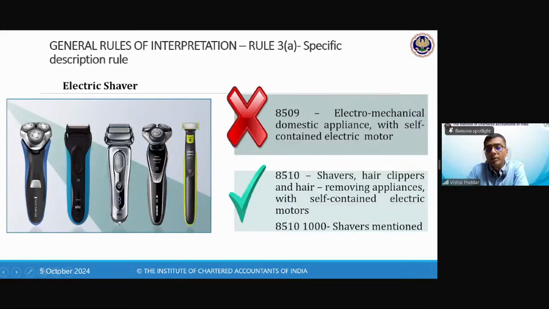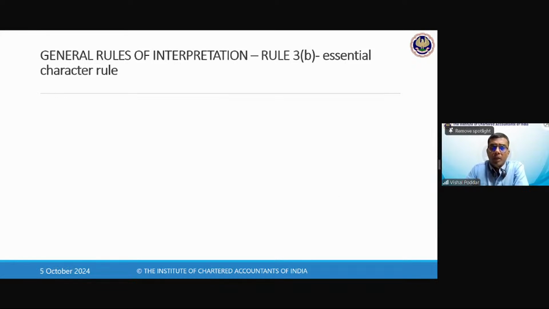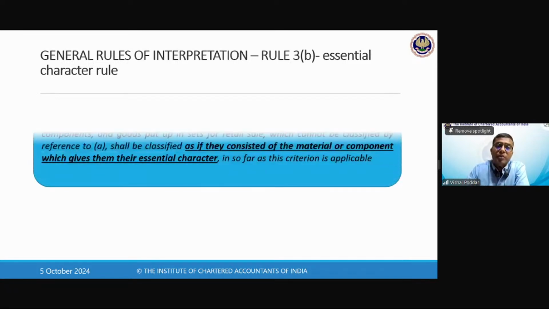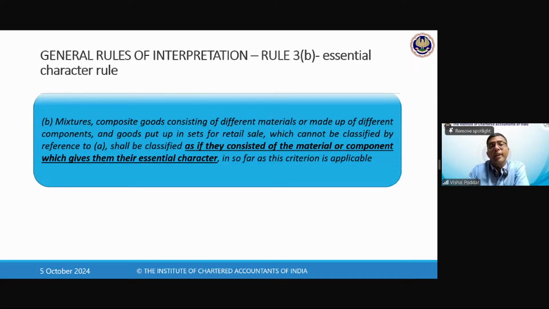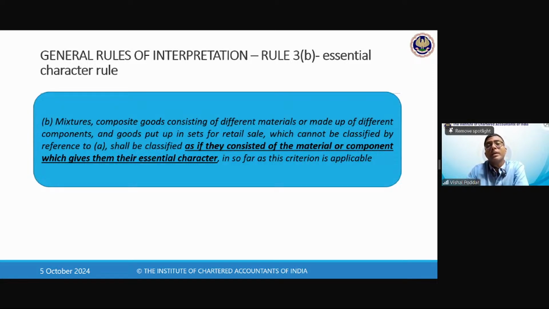is more specific. Now let us say if this rule also fails, let us say somebody challenges, no, my lassi is such that 50% is mango also, so it has equal content of mango and equal content of lassi. Now in such a case, if you cannot go by the specific description because 2 or more headings may appear specific, then go by the character rule. So see which heading is giving that product the character.